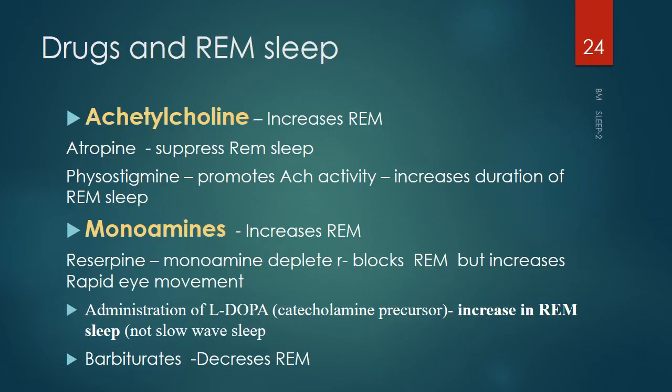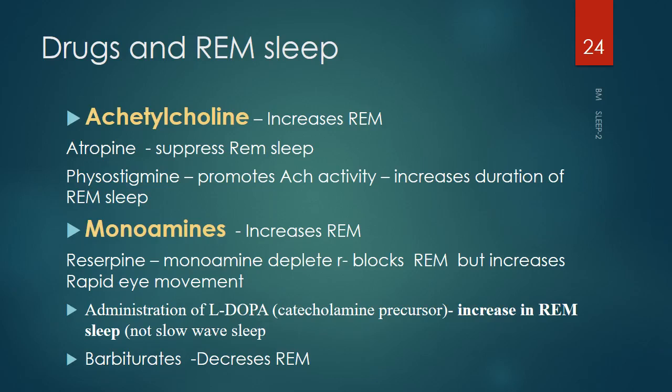So again we will look into some drugs and their effect on REM sleep. Acetylcholine, we know it increases REM sleep. Atropine suppresses REM sleep. Physostigmine, which promotes acetylcholine activity, increases the duration of REM sleep. Monoamines increase REM sleep. Reserpine, which depletes the monoamines, blocks REM sleep but increases rapid eye movement.